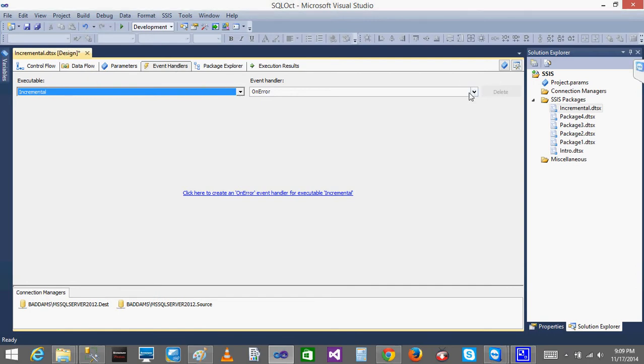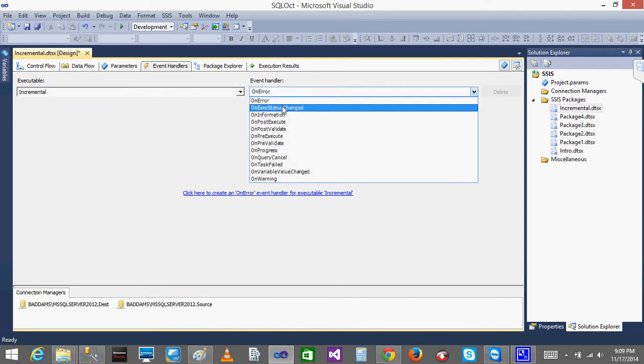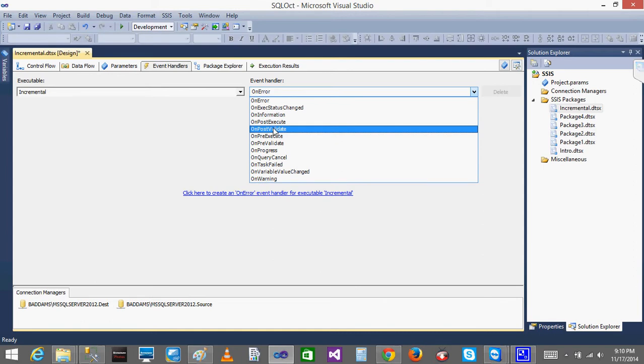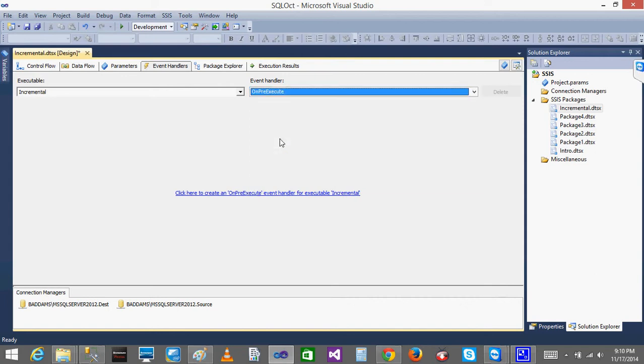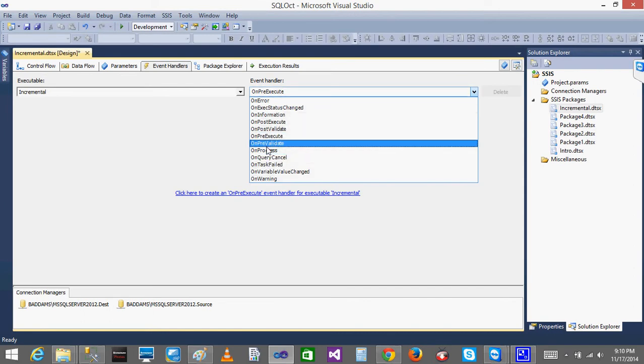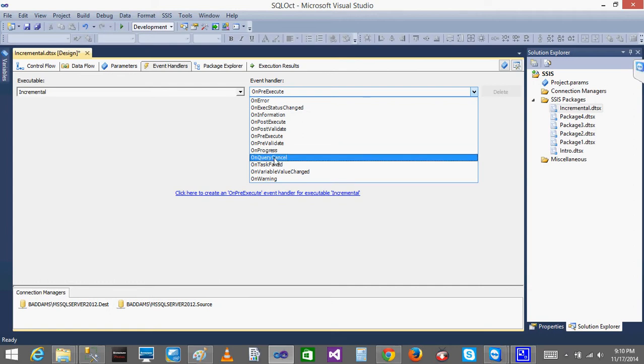I want it at the package level, on error. Now when I click, I get different event handlers. On pre-execute means before starting the package, and on post-execute means after completion of the execution of the package. On post-validate means after completion, it will again validate whether it has correct steps or not. On pre-validate means before starting validation. On progress shows while the package is running. On query cancel, if there is any cancel in the query. On task fail, if any of the tasks fail.